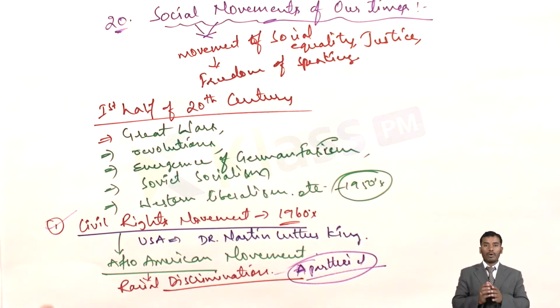Abolition of discrimination against blacks by the whites. This needs to be abolished. This needs to be removed. For this purpose, the blacks in the country started a movement, and the leader of this movement was Dr. Martin Luther King, who advocated for people, created awareness among them, and gave many public speeches and debates.